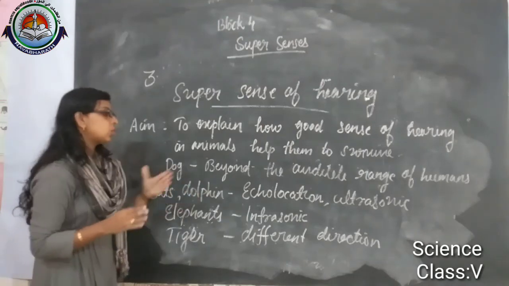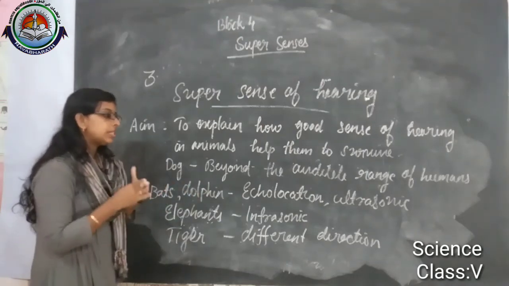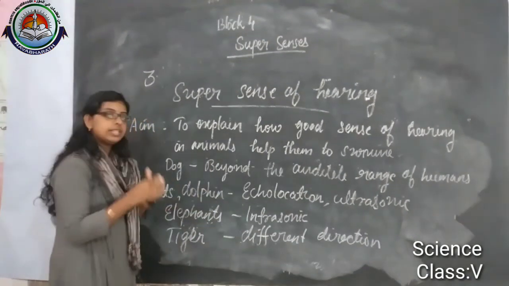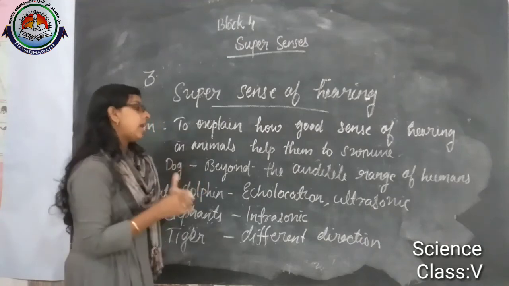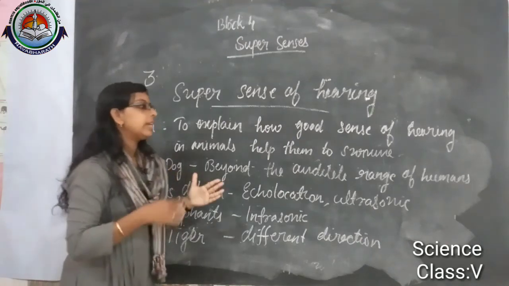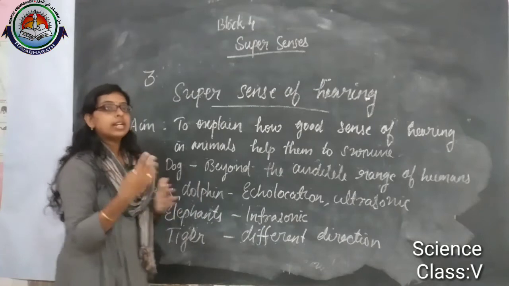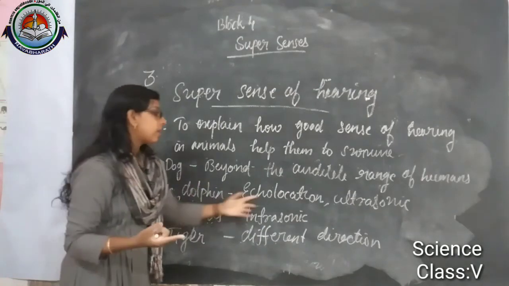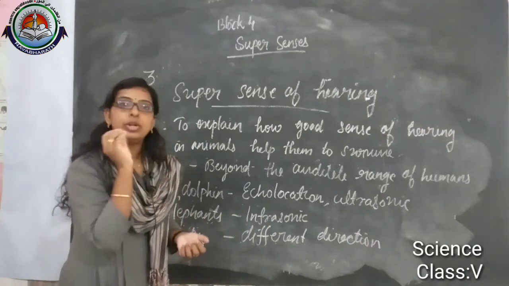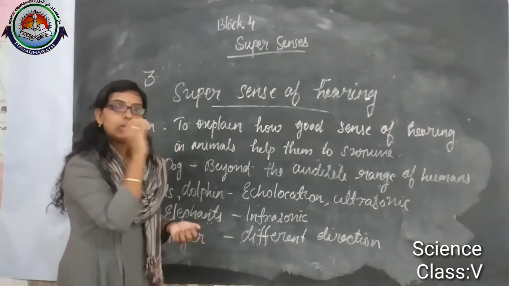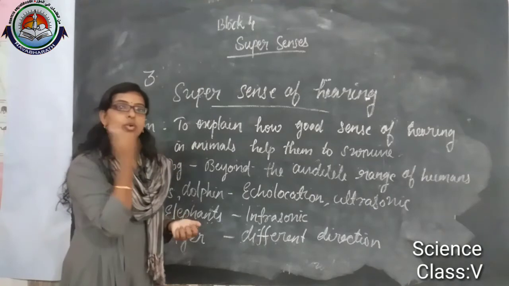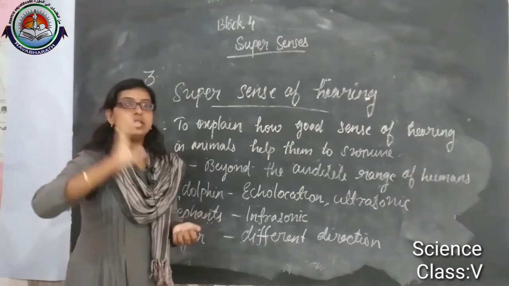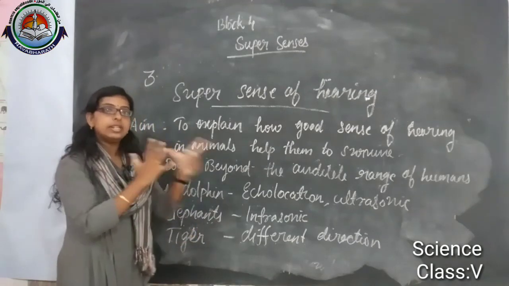And bats and dolphins, while moving at night, their eyes are not sharp, so if there are any obstacles, they are continuously producing sound. In echolocation, while they produce the sound, the echo reaches their ears, and they analyze the distance.